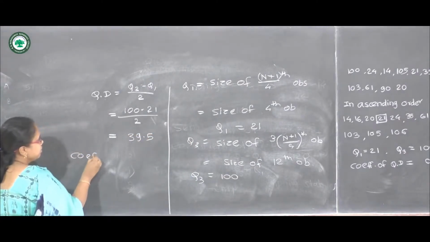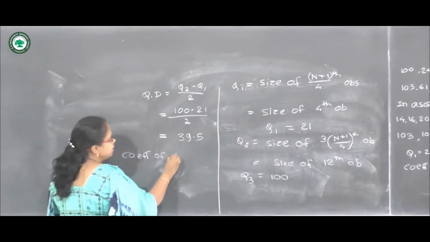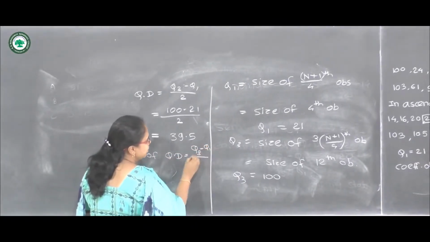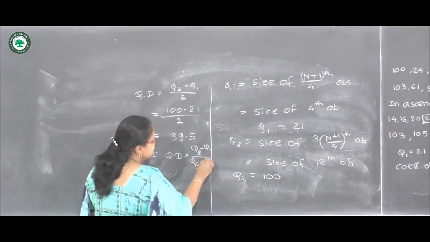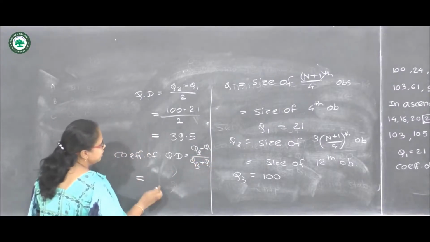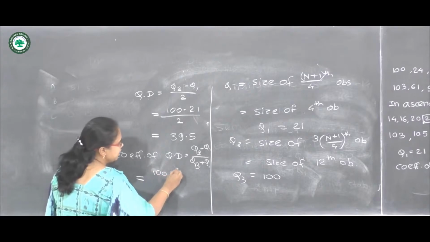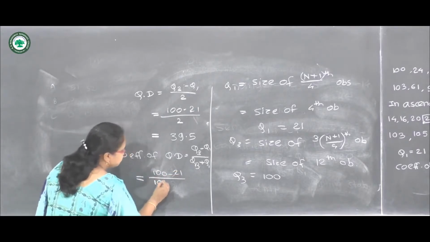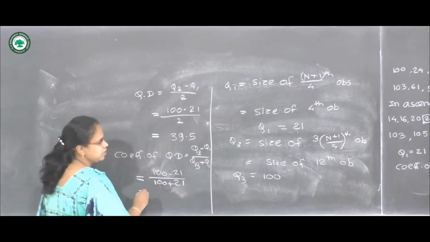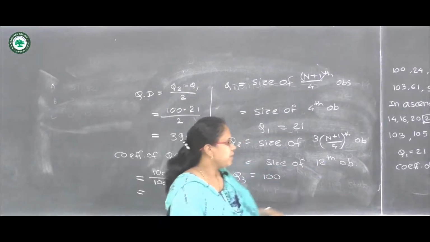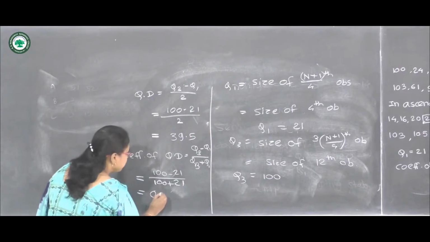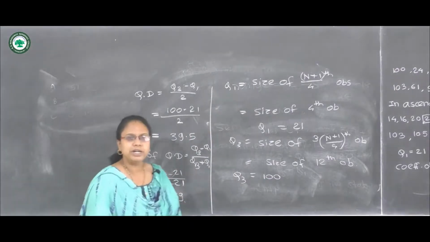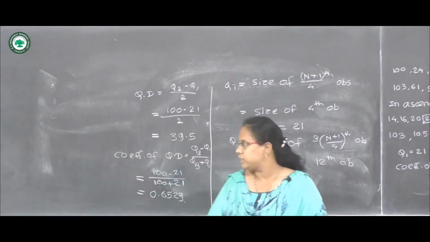Similarly, the coefficient of QD can be calculated as Q3 minus Q1 upon Q3 plus Q1. So it will be 100 minus 21 divided by 100 plus 21, which comes out to be 0.6529. So using a calculator, you can calculate all these values.